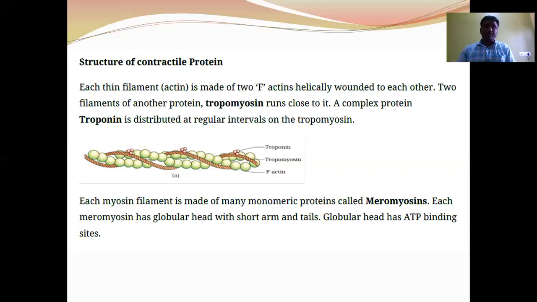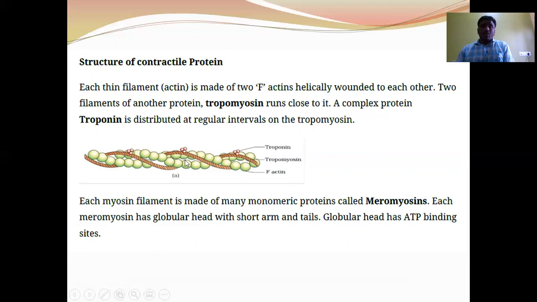And one more protein, troponin, is the complex protein which consists of three subunits: troponin I, troponin T, and troponin C. Troponin I inhibits the binding of myosin with actin. Troponin T binds with tropomyosin. Troponin C binds with the calcium ions.